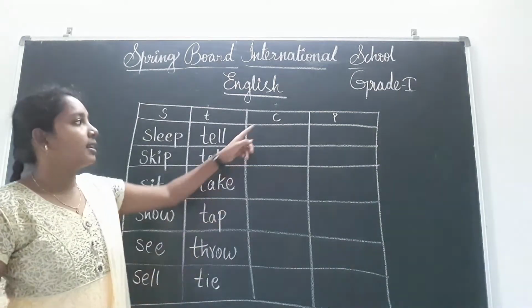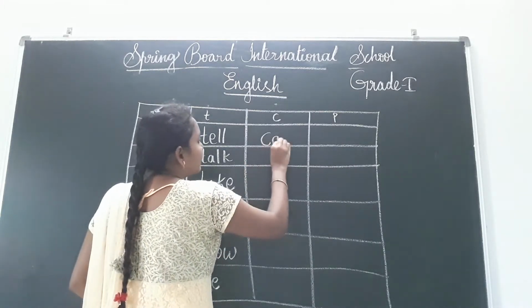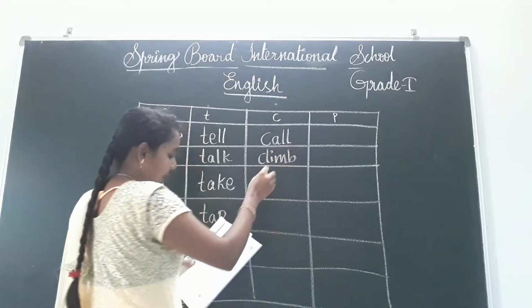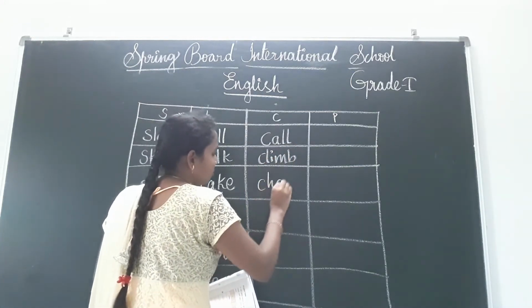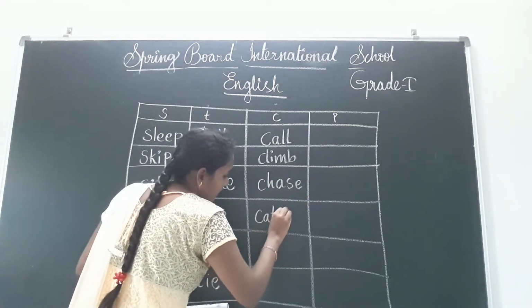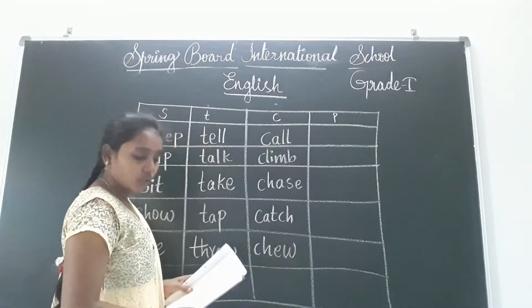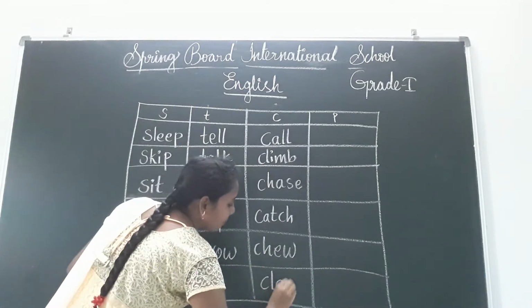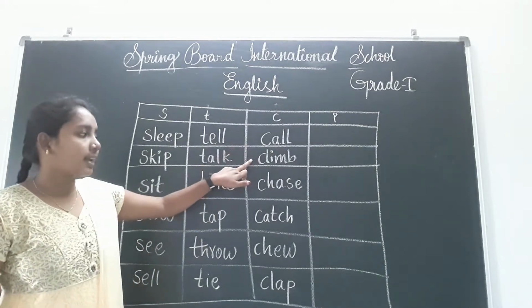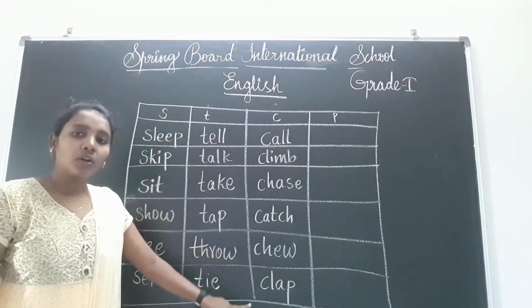Okay, next letter is C. C-A-L-L, call. C-L-I-M-B, climb. C-H-A-S-E, chase. C-A-T-C-H, catch. C-H-E-W, chew. C-L-A-P, clap. Once again read with me: call, climb, chase, catch, chew, clap.